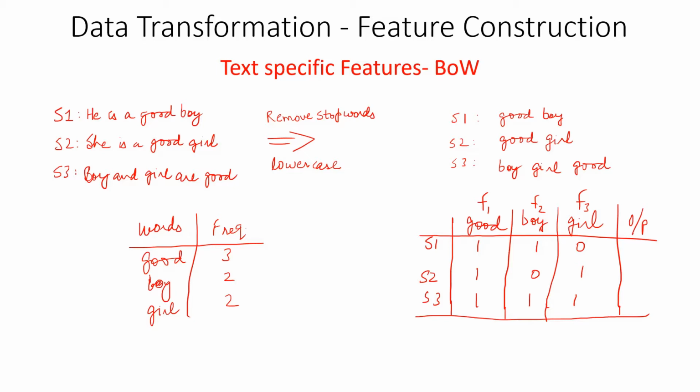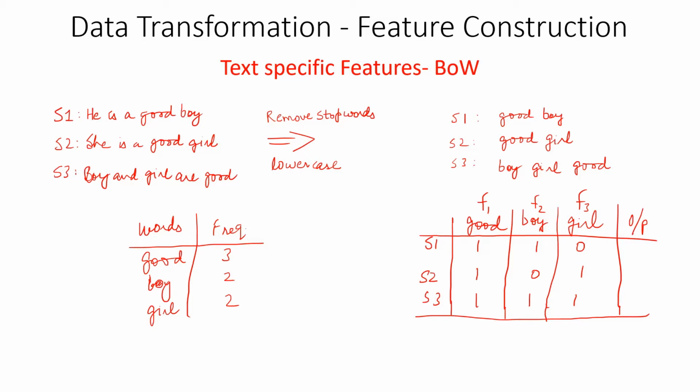But in real life, when you are given a data set, you will not have very small sentences. It might have big sentences, and also there will be thousands of unique words. But for now, for the understanding purpose, I have taken a very small example. And in this, you just have to plot this frequency table. This is kind of a vectorization.